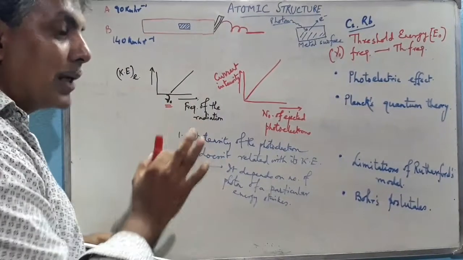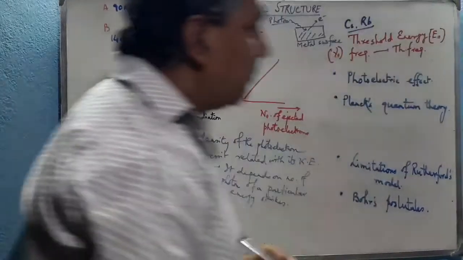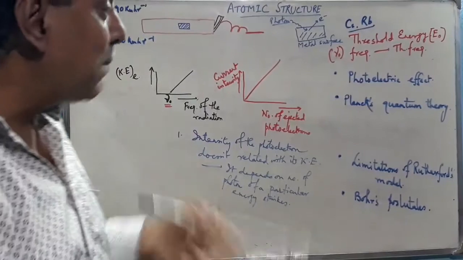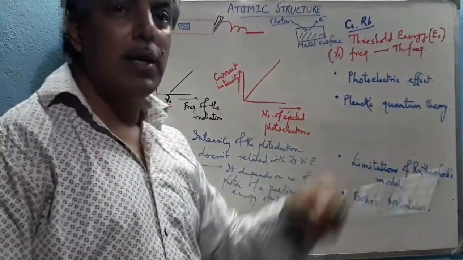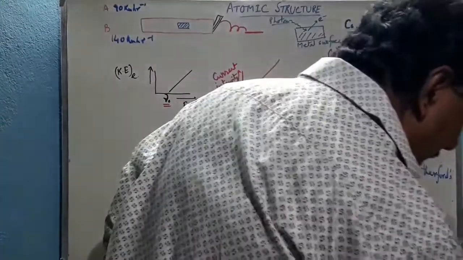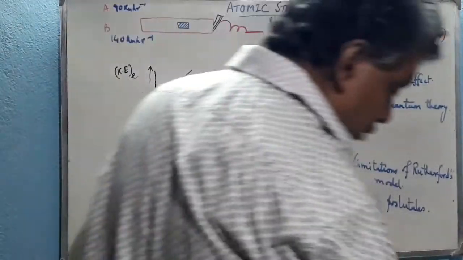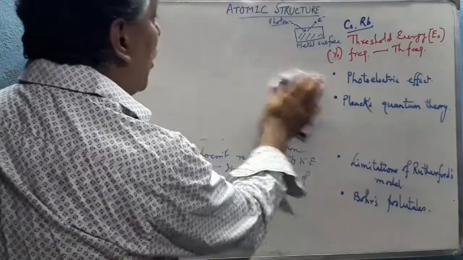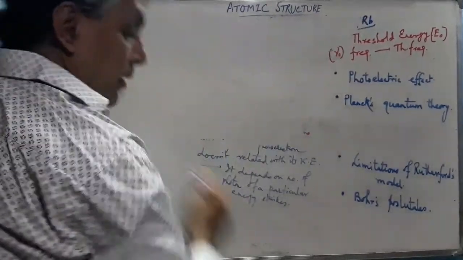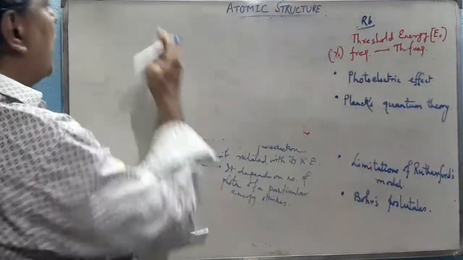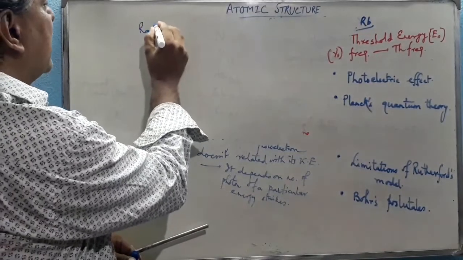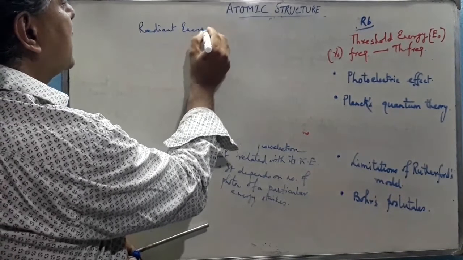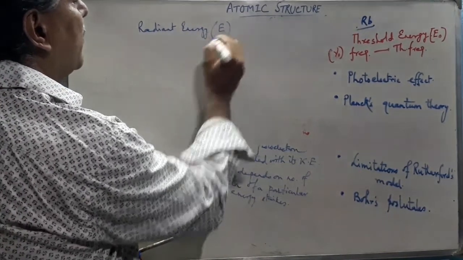Now the photoelectric effect cannot be explained by the electromagnetic radiation theory. To explain this, Planck's quantum theory is needed. According to Planck's quantum theory, we can see that the radiant energy of any radiation, which is denoted by capital E,